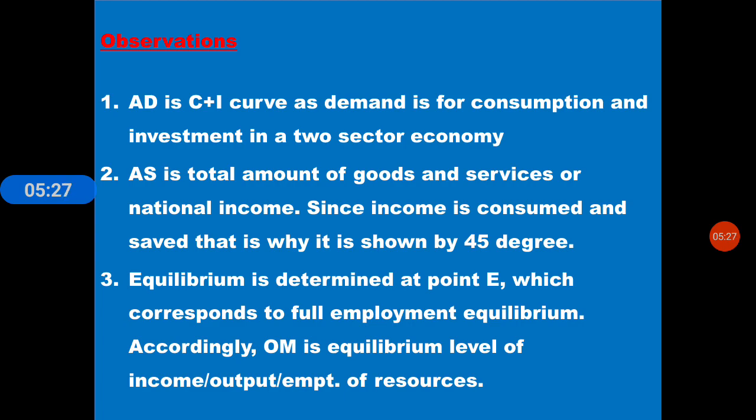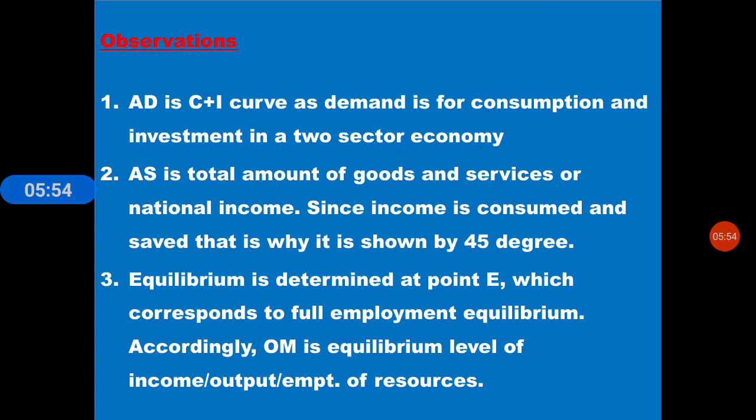Since income is consumed and saved, it is shown by a 45-degree line. This is on the basis of the assumptions I told you last class, that the income we get is consumed and saved. So AS has a 45-degree line.